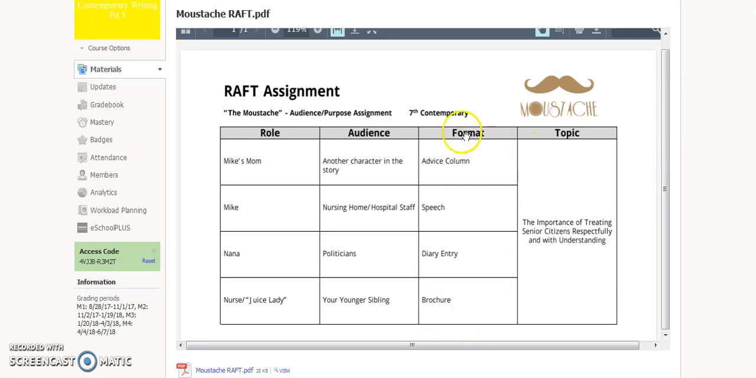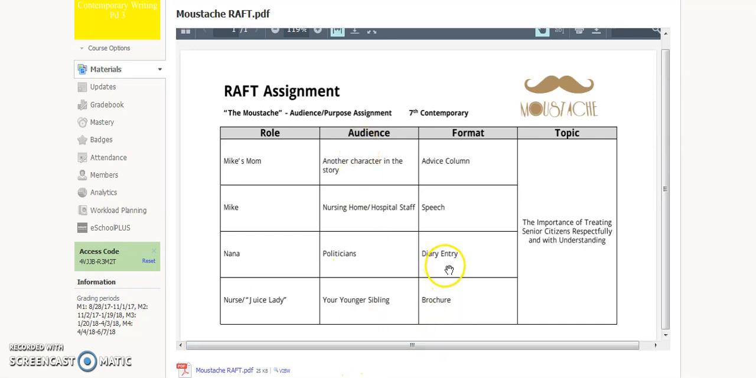Then you're going to choose the way you want to communicate it. You could write an advice column, like for a newspaper. I expect it to look like an advice column. You could write a speech as if you were going to give a speech to your class or, depending on who your audience is, to an audience member of those types of people. So an audience of your younger siblings, an audience of politicians, etc.